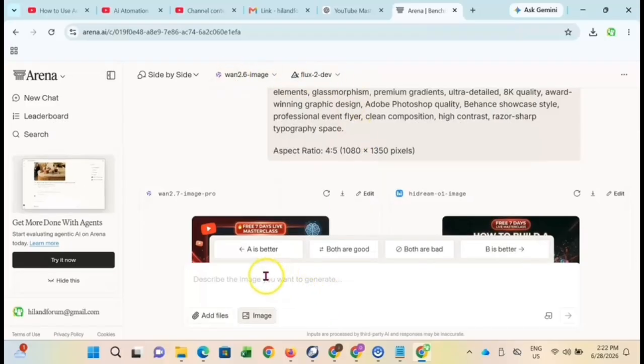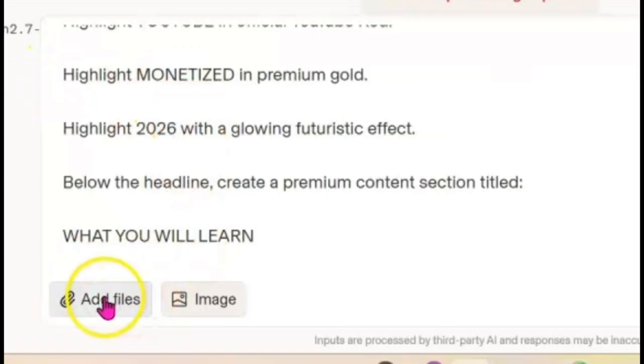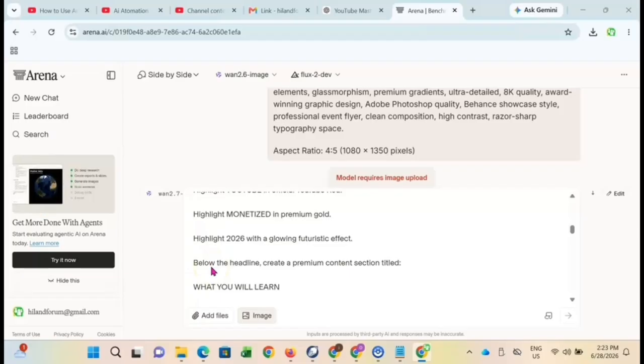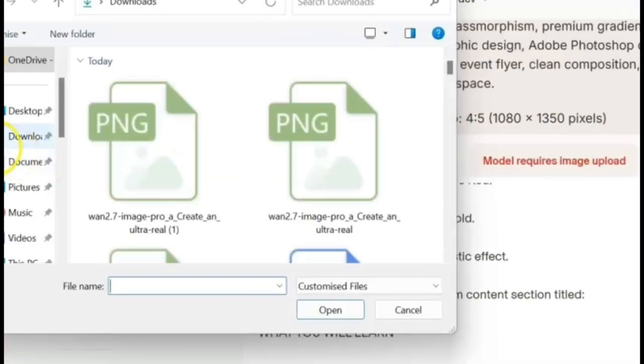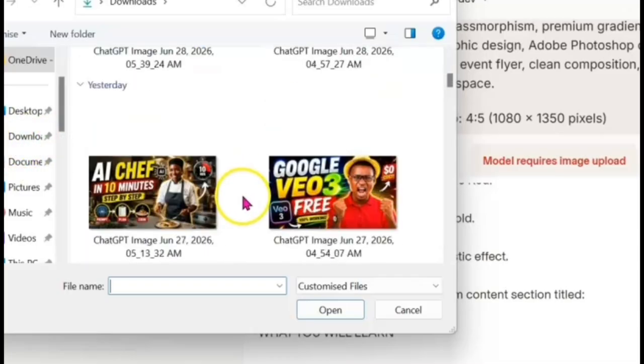Now use Reve 2. Okay, I'm going to paste the prompts. So I want to try and add an image here. All right, I want to upload an image so that they will use the image for the design instead of using the AI generated image for the design.